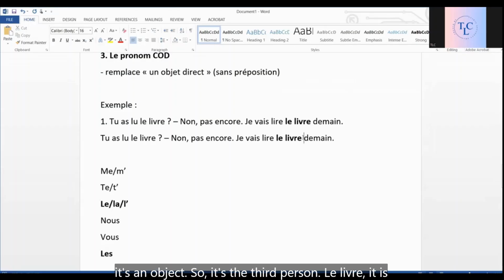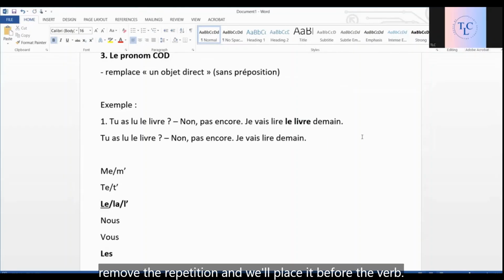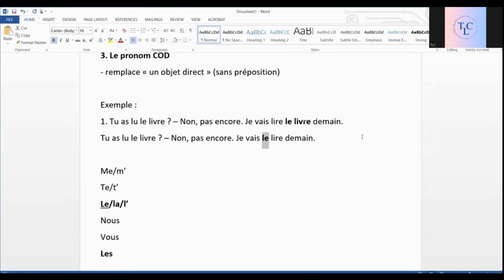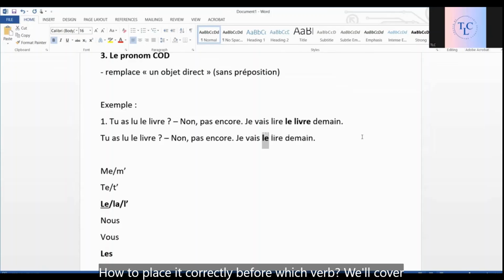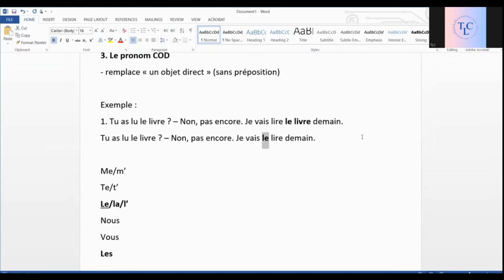Here, obviously, it's an object, so it's the third person. Le livre, it is singular and masculine. So for masculine singulier, obviously, we'll use this one, and we'll place it before the verb. So we'll remove the repetition and place it before the verb. How to place it correctly before which verb? We'll cover that later on. But for now, you should know that it is replaced by pronom COD. And in this case, it's le.